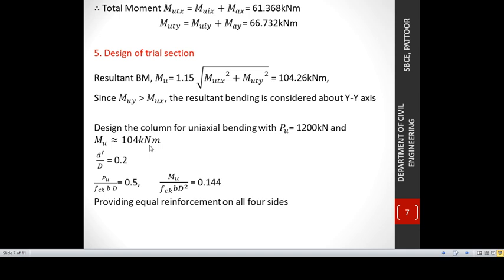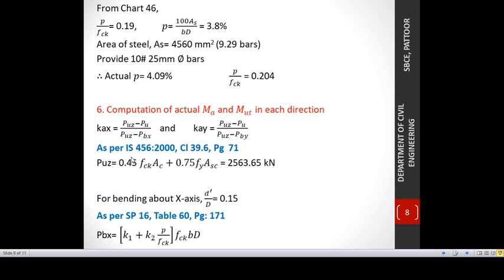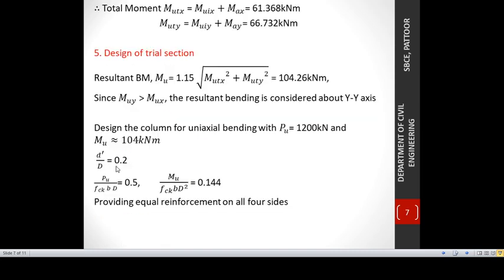Next I am going to use the SP16 design charts for the design, which is similar to a short column subjected to uniaxial bending. Our parameters are d dash by d equal to 0.2 for a rectangular section providing equal reinforcement in all four sides, and Fy equal to 415.